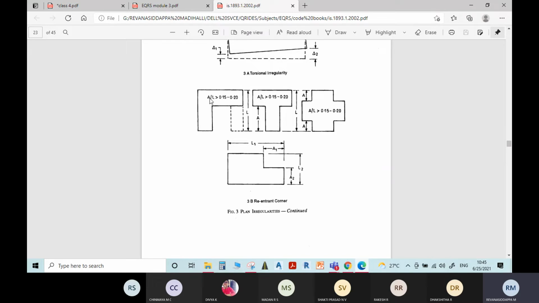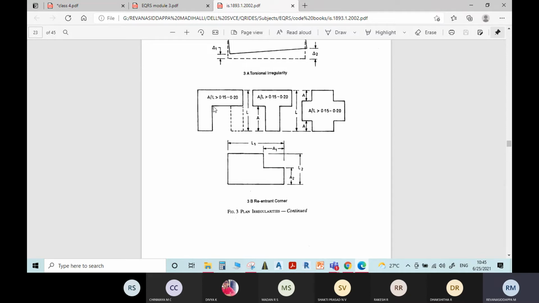If A is greater than 0.15 L, or the ratio of A to L is greater than 0.15, then it is considered a re-entrant corner.